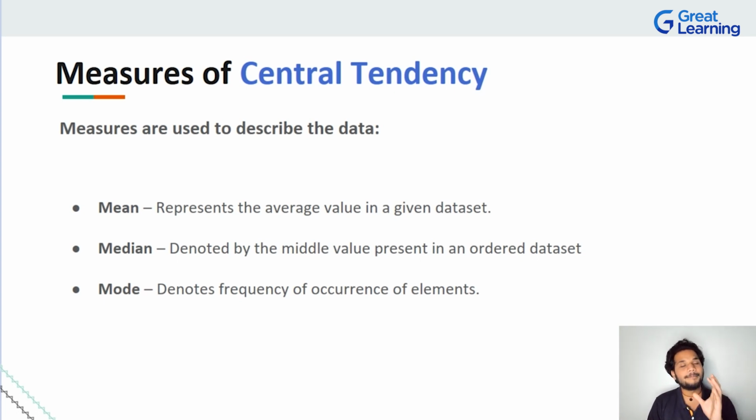Median talks about a middle value. Now, if I just give you 10 different cars, maybe in the order of 1 car being new, slightly used, very much used for 10 lakh kilometers, something like that. There is an order to it, right? You're ordering it based on the number of kilometers that the car has been driven for. In that particular case, if I say find the one in the middle spot, I don't want a car which is brand new. I don't want a car which has been used to a very good extent. I want something in the middle, right? I want something around the approximate, around the average. People usually use these terms in real world in conversation.